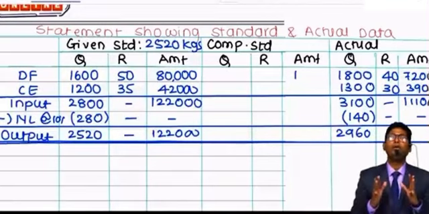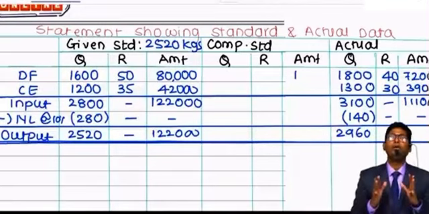Once this data is available, your per kg per unit price remains constant. You only need to multiply it. 1879 into 50 is 93,950. 1410 into 35 is 49,350. This will give you 143,300, and the same value I am putting in my final column because scrap value is not available anywhere. 111,000 is the actual level.